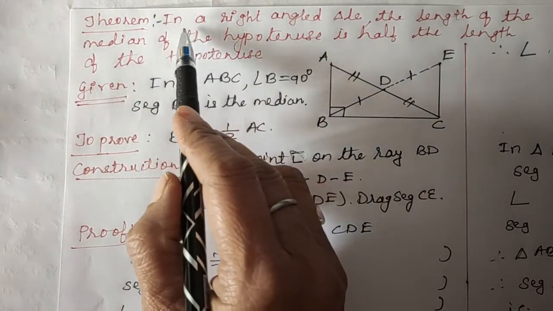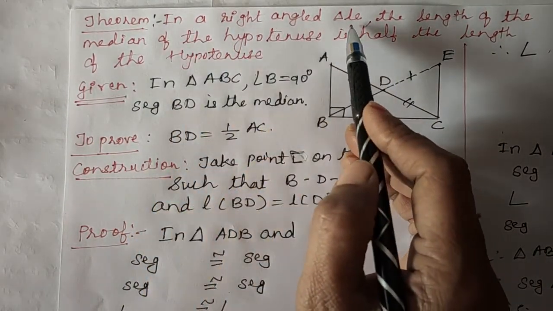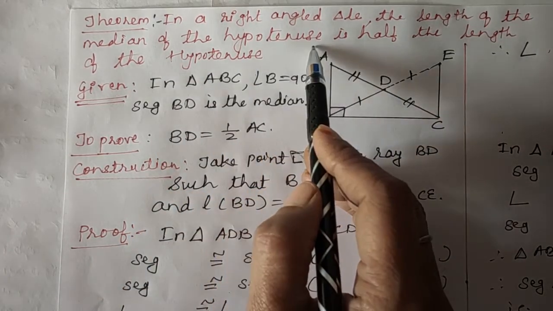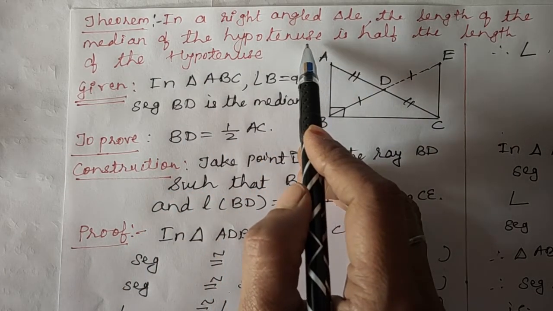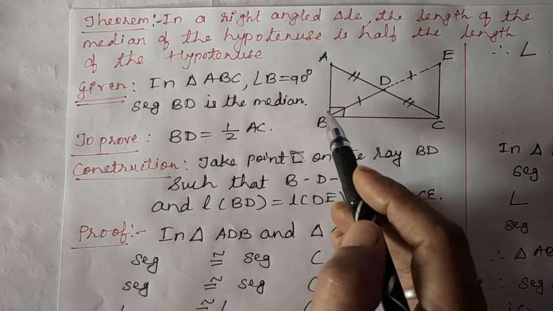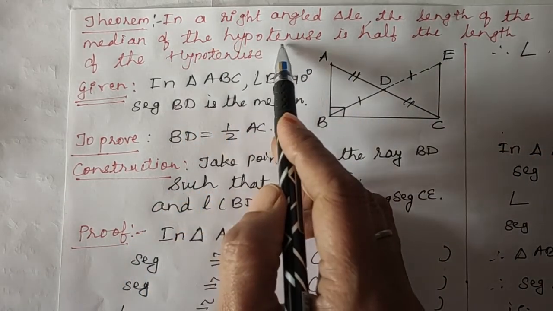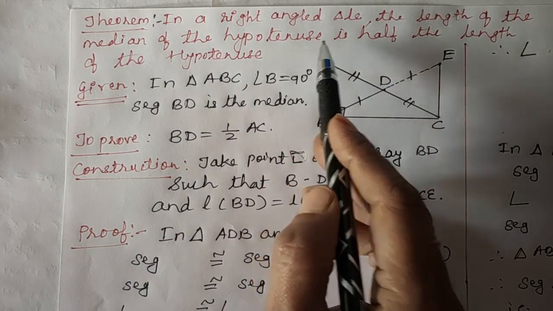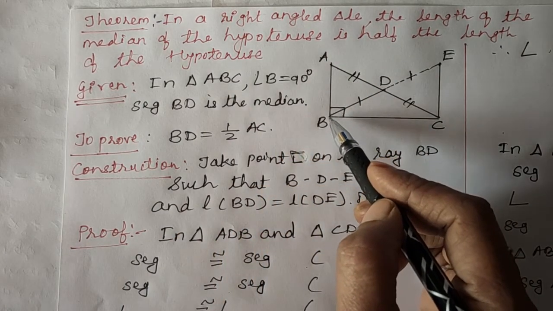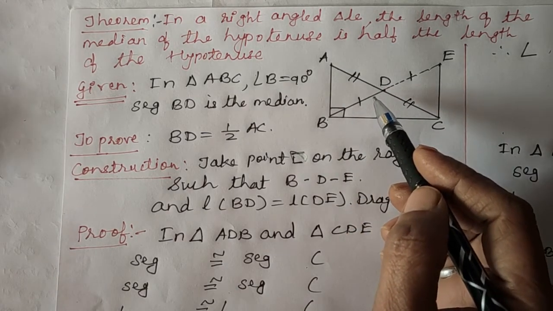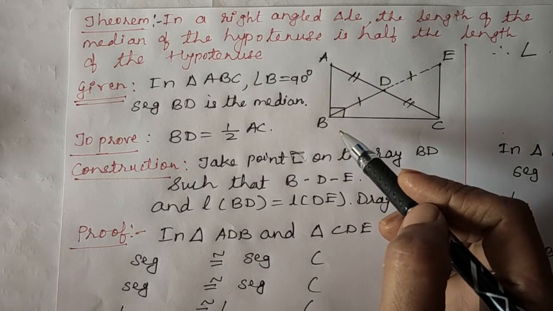What is the statement? In a right angle triangle, the length of the median of the hypotenuse, means in a right angle triangle the length of the median of the hypotenuse, you know what is median here? BD. BD is the median. You know children what is meant by median?